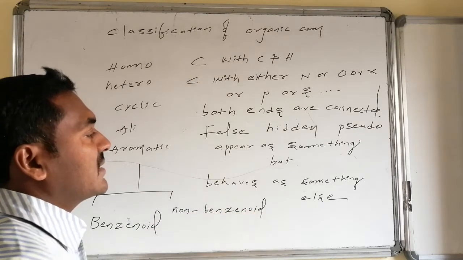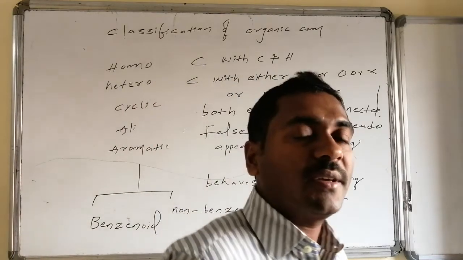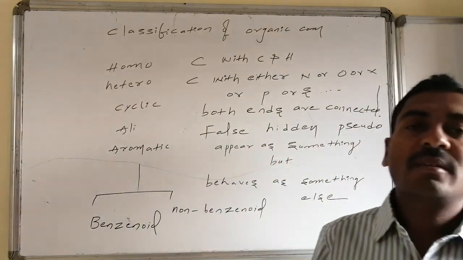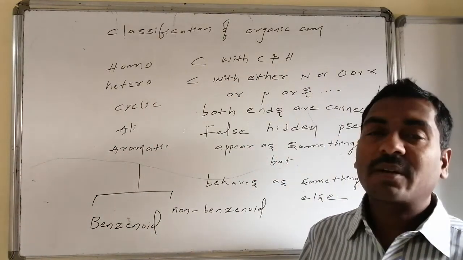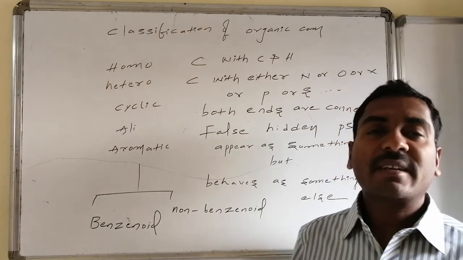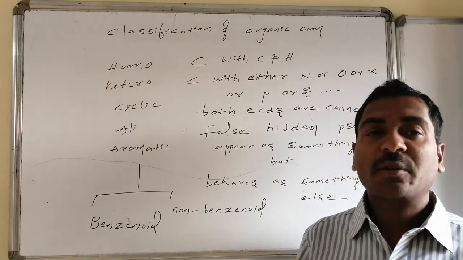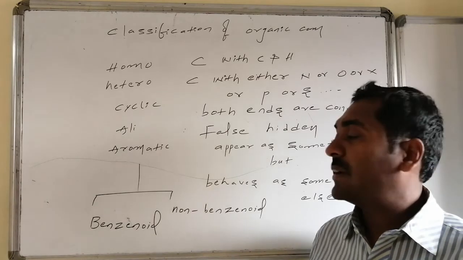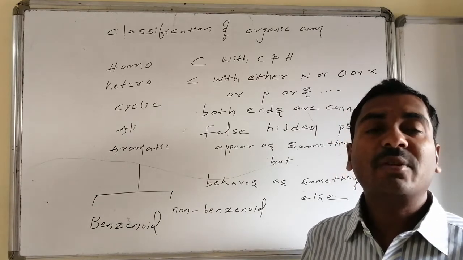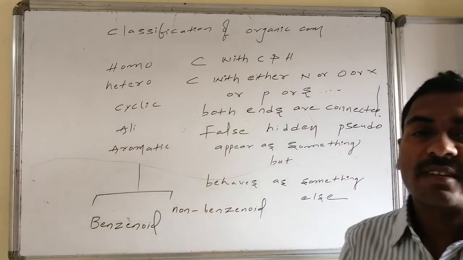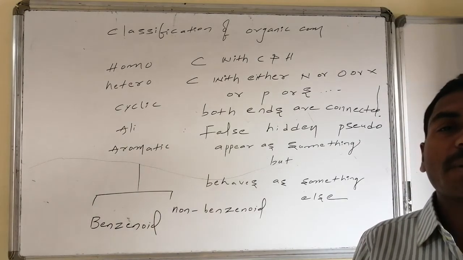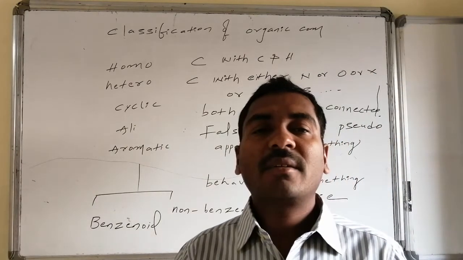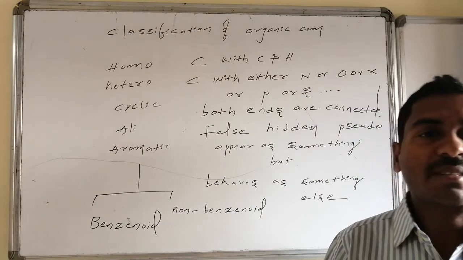We will discuss that. Thus, this is the brief idea related to the terms concerned with organic compounds, like what are homo, what are hetero, what are cyclic, what are alicyclic, what are aromatic, and how many varieties, how they differ, what is benzenoid and what is non-benzenoid, etc. Now we will go for the tabular formation of the classification of organic compounds concerned.